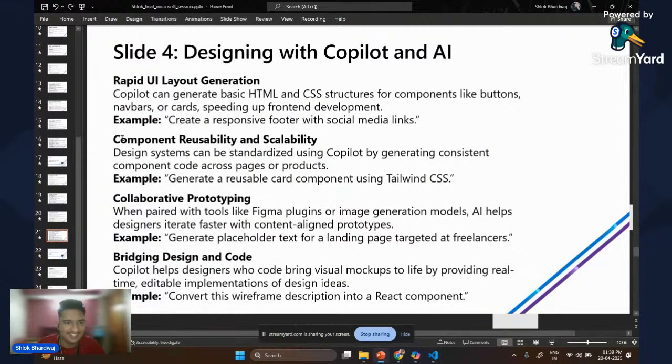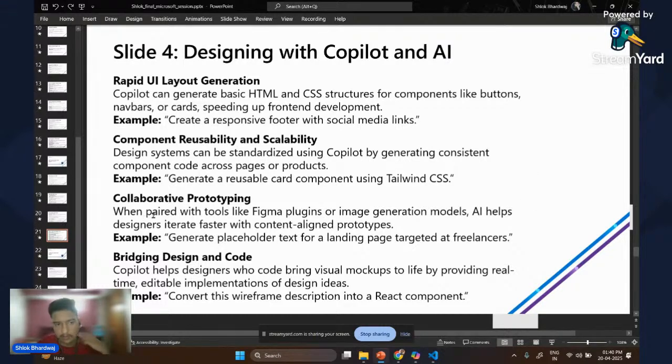PPT again. Yes. Component reusability and scalability. We can design systems that can be standardized using Copilot by generating consistent component code across pages or products. Right? We saw the example just again. You can generate a reusable card component using Tailwind CSS. Okay, there are multiple frameworks for CSS like Bootstrap and Tailwind. We can also incorporate that regarding the same.